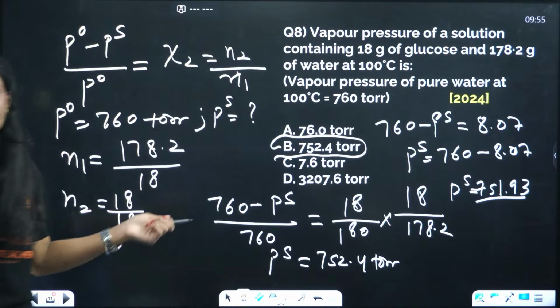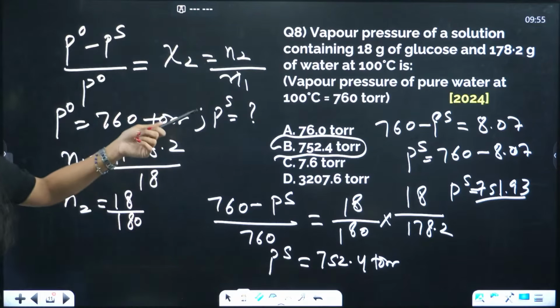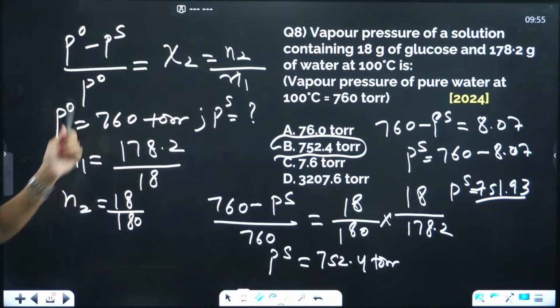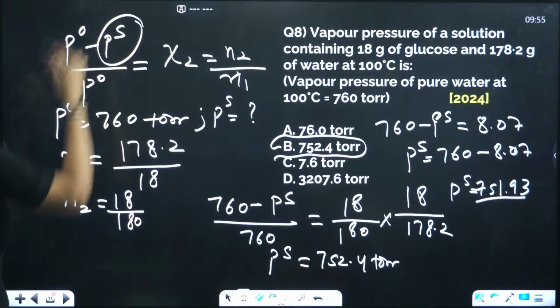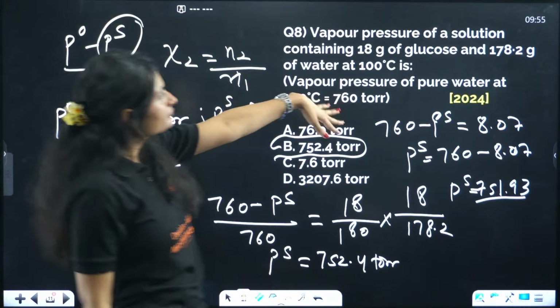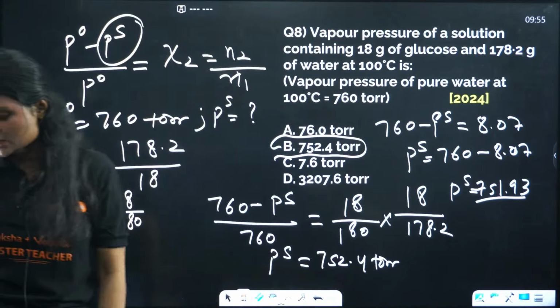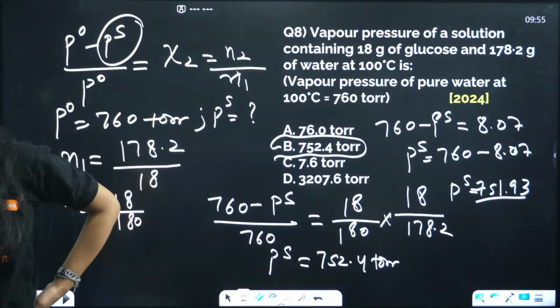Is it clear? How did we calculate it? Relative lowering of vapor pressure, right? And we just substituted all the values. We needed to find the lowering. How much lowering will happen if we add this much glucose, 18 gram of glucose in 178 gram of water?